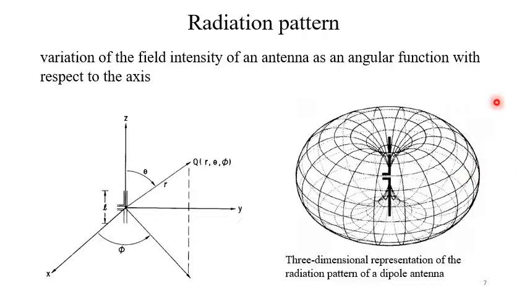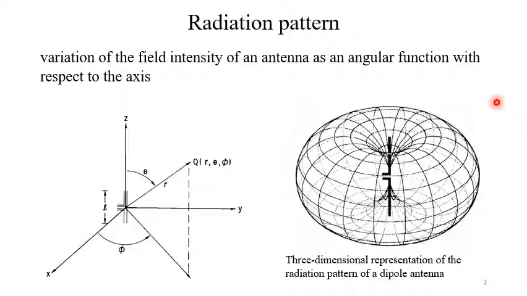So generally radiation pattern is a function of theta and phi, and it is a three-dimensional pattern, but most of the time it is difficult to draw a three-dimensional pattern. So what we do, we draw the radiation pattern in two orthogonal planes. Generally the direction of electric field and the direction of magnetic field are chosen as two different planes, and corresponding planes are called the E plane and H plane, and those planes are called the principal planes.